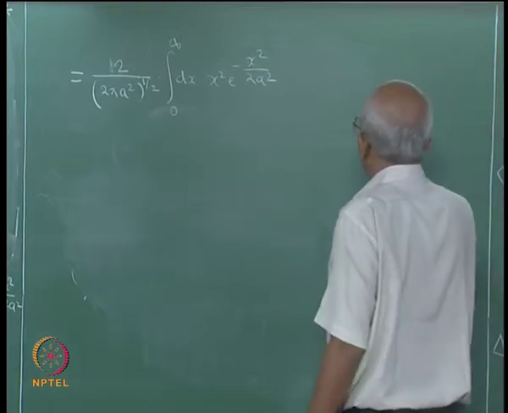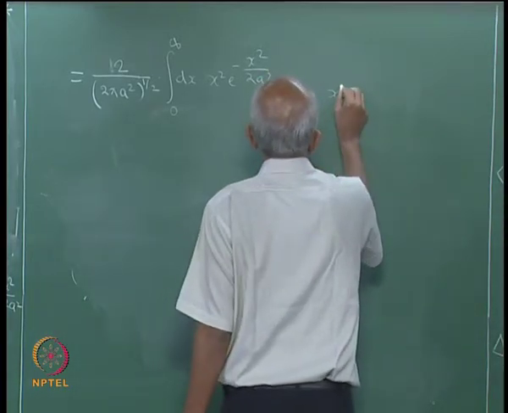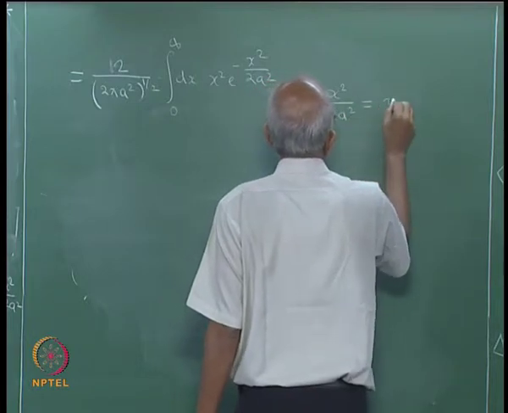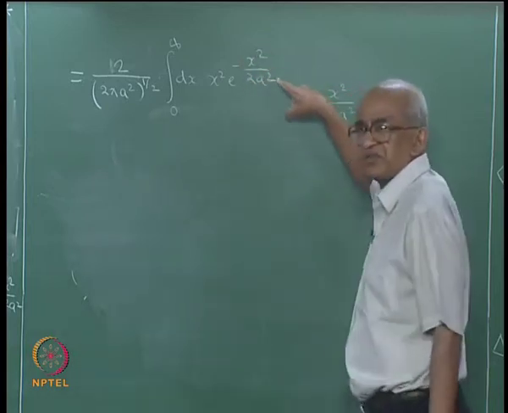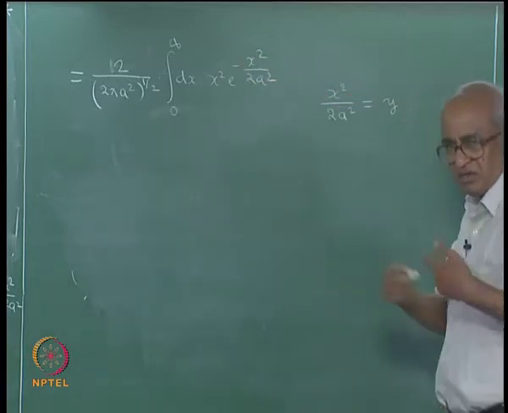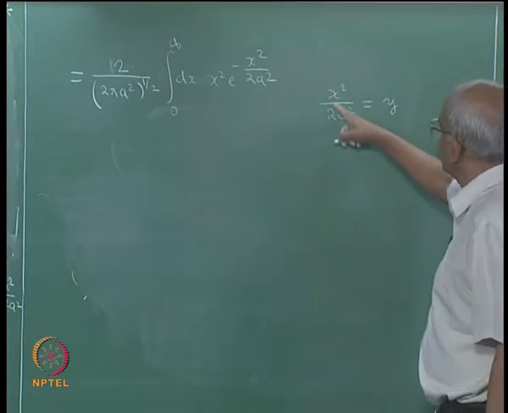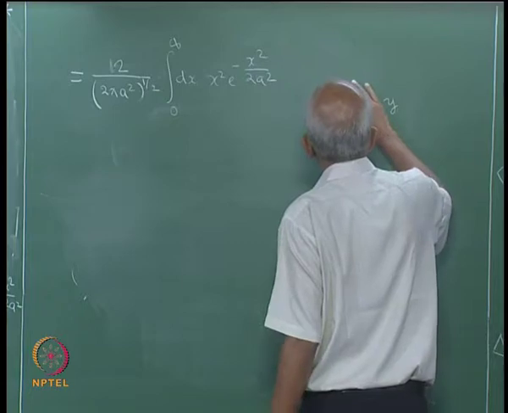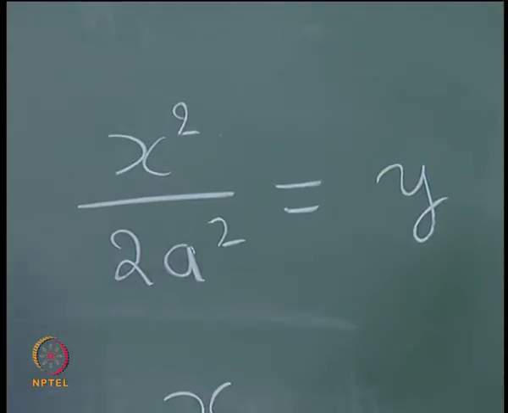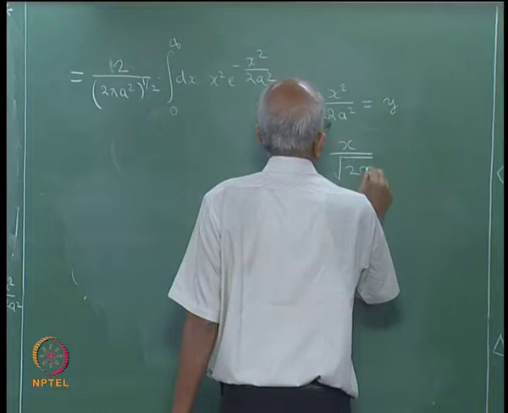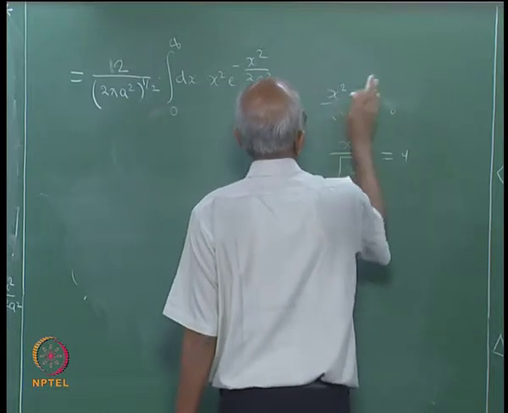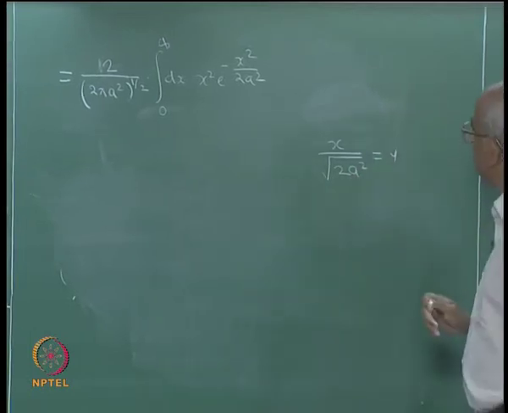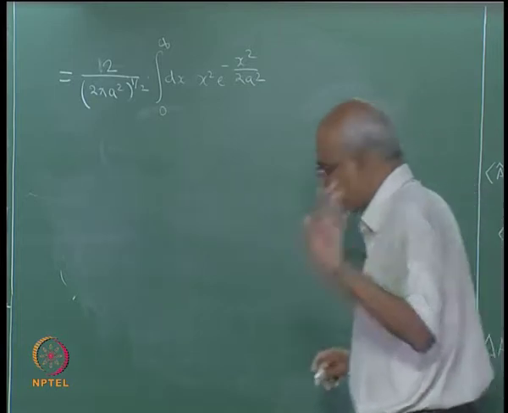And the next thing that I will do is I will make a substitution. What is the substitution that I will do? X square by 2 a square, I am going to say it is equal to y, because I have e to the power of minus x square by 2 a square. I want to simplify the appearance of this. Oh no, sorry, that is a mistake.